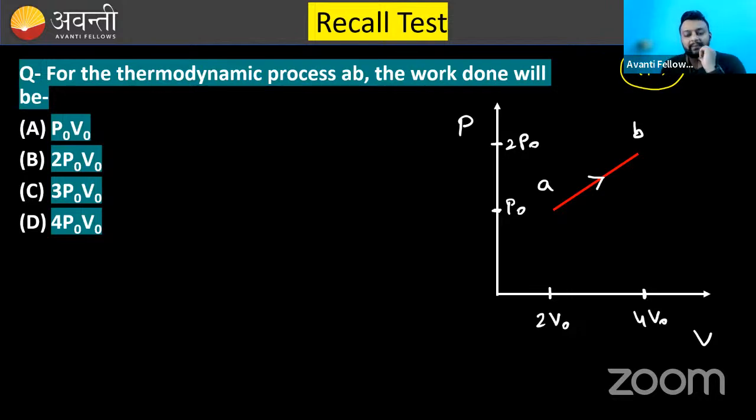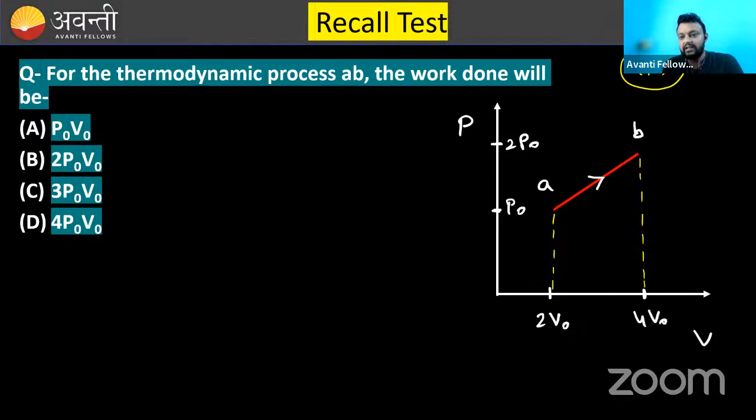So there is a thermodynamic process AB like this. You need to calculate the work done. What we have learned in the previous session, that area under the PV curve represents work done. So if you can see this AB and the area under the curve with the volume axis, that was the punchline.